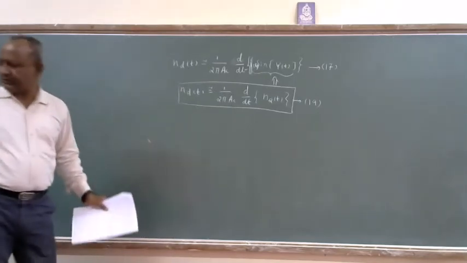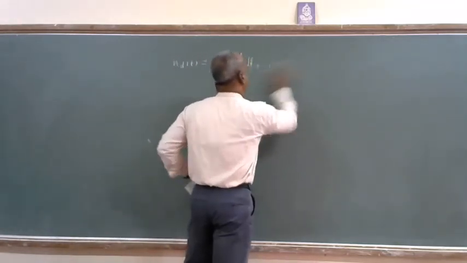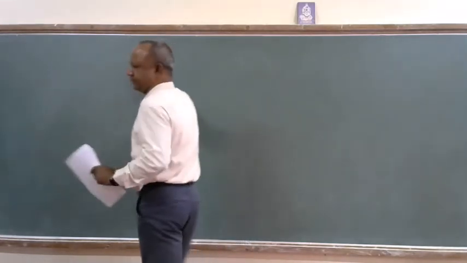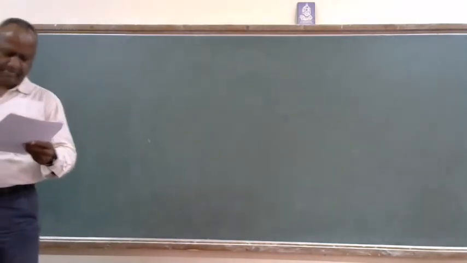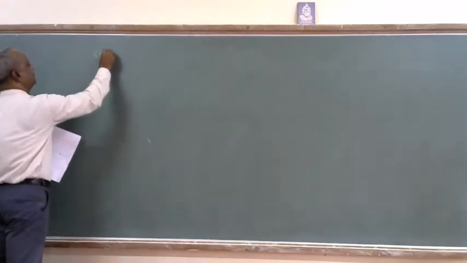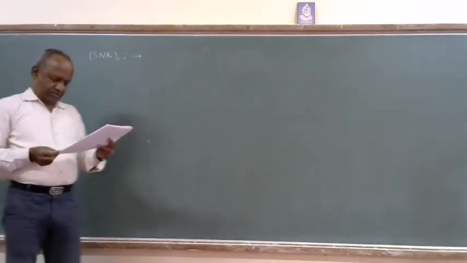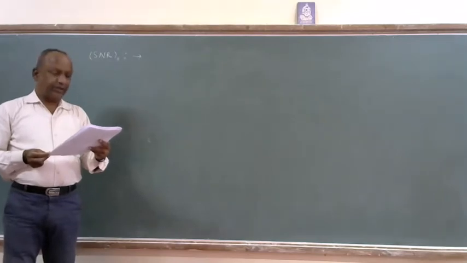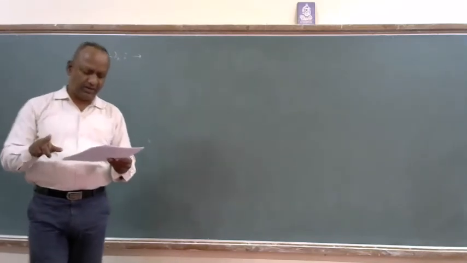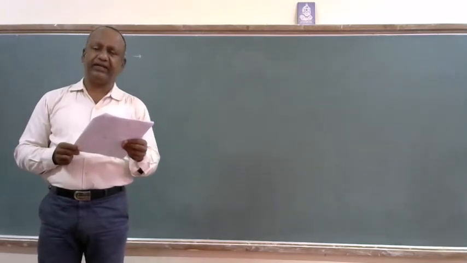Now we start finding SNR naught. This is still a simplification. We have done a lot of simplifications because you know that the FM system is non-linear, so its analysis usually becomes more complex. Now referring to equation 16, the output V of t equals Kf M of t plus ND of t.